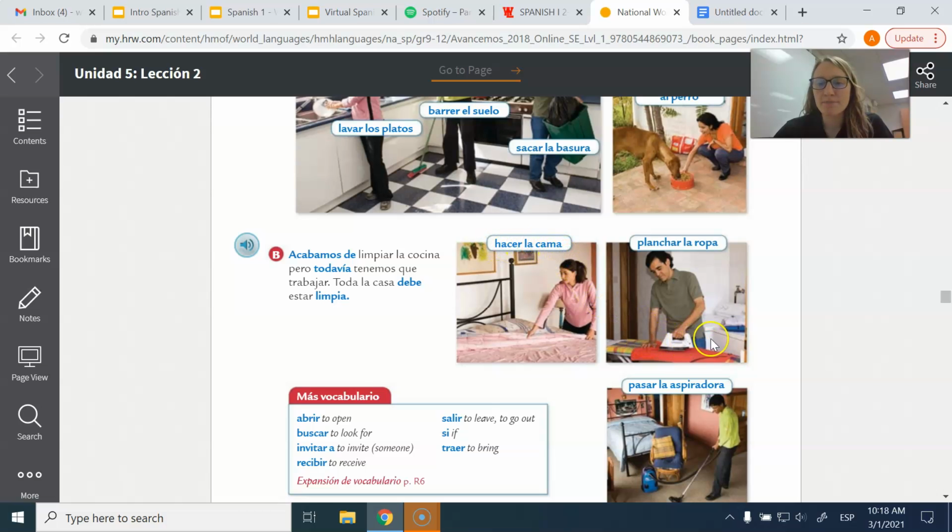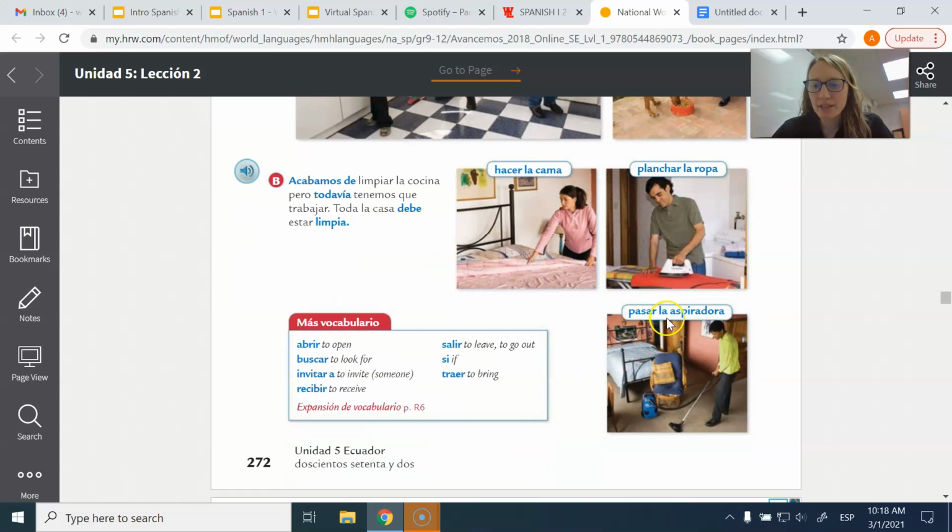Planchar la ropa. We saw this in one of our tongue twisters. Si Pancha plancha con cuatro planchas, ¿con cuántas planchas plancha Pancha? Okay, that was just talking about someone named Pancha ironing with many irons. So planchar means to iron. Pasar la aspiradora. See?